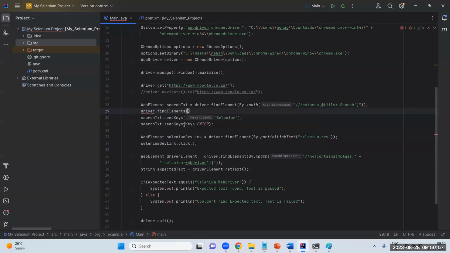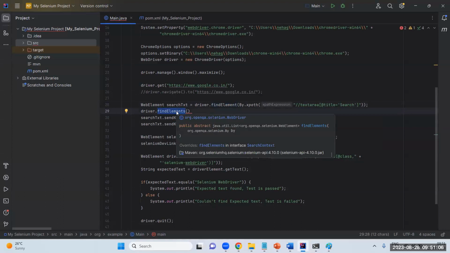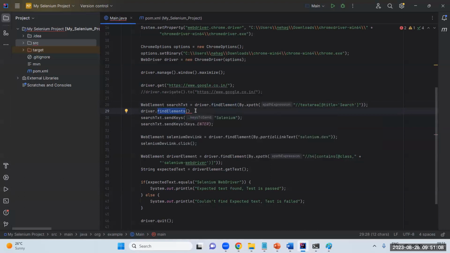So if I write this find elements, here the interview question will be: what is the difference between find element and find elements? Can anyone answer, seeing the plain text as you have told? Find element just finds that particular element on the page. In a similar way, can someone say what find elements is? It will return the list of the elements.